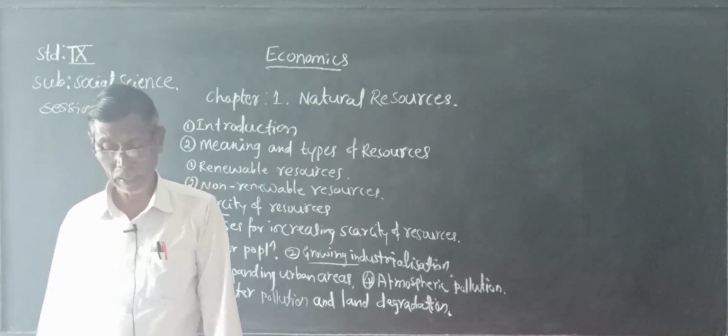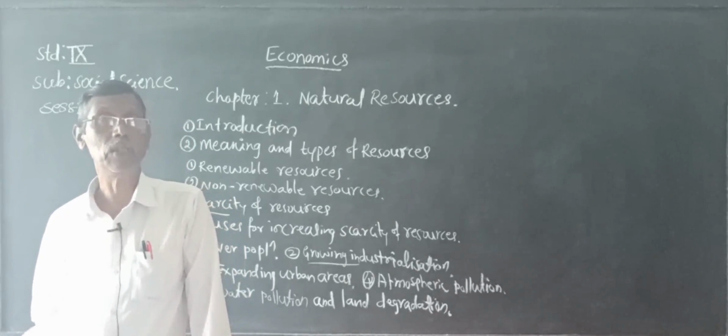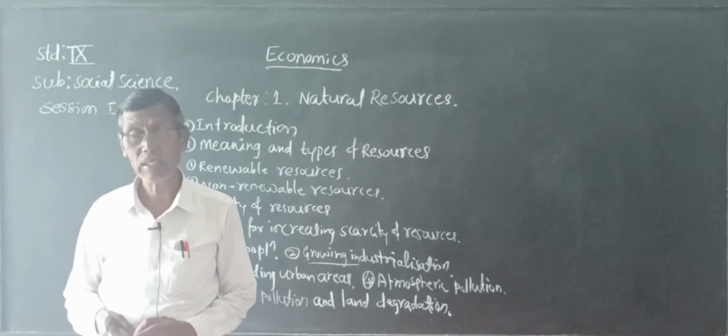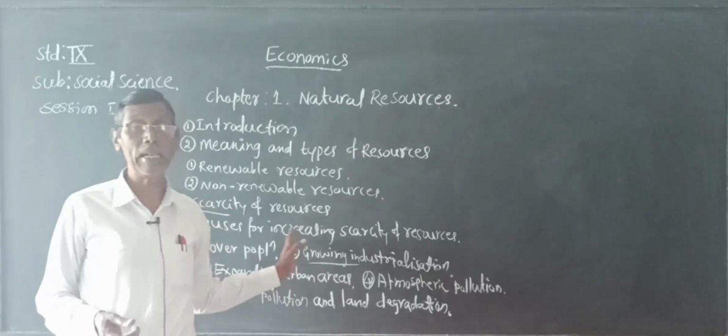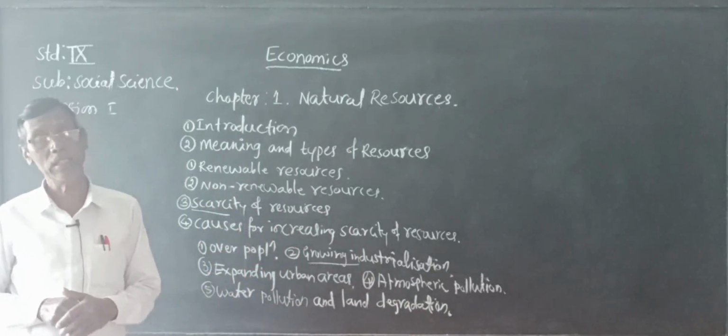Now, educating people about the conservation of resources. We have to educate and awaken the people about the use of mineral resources, the use of natural resources, and also the importance of natural resources.